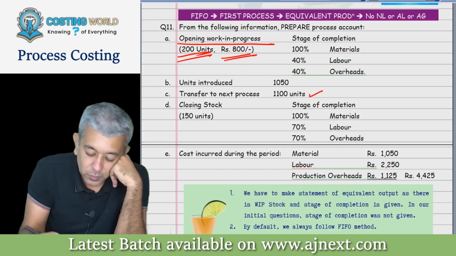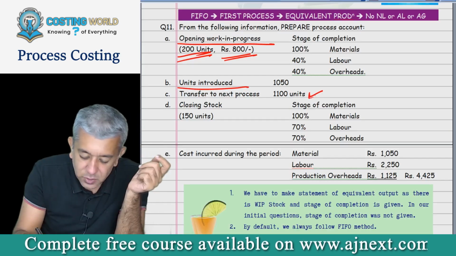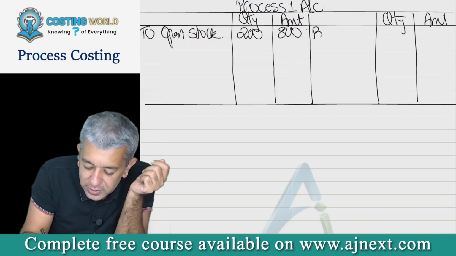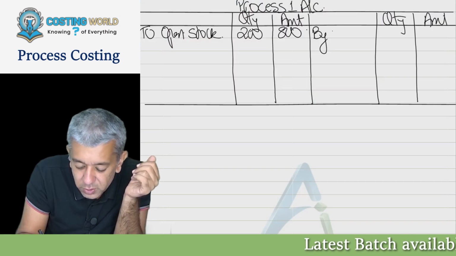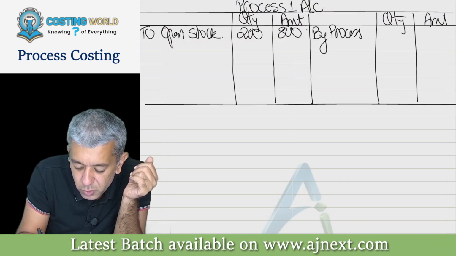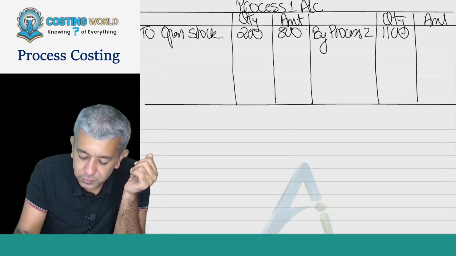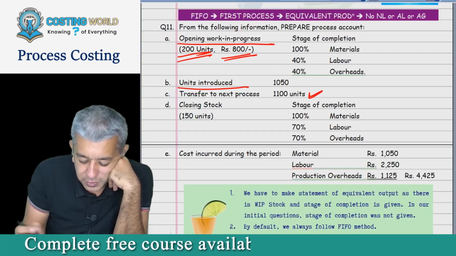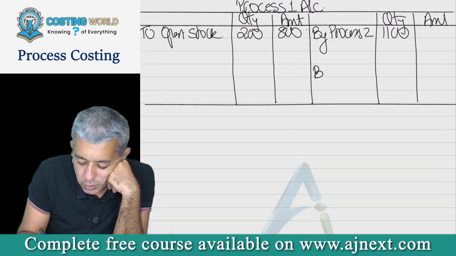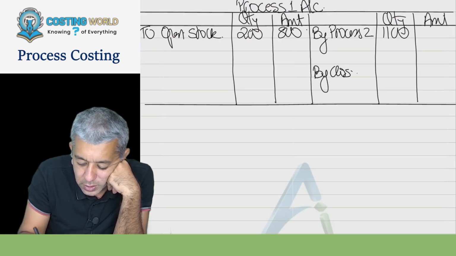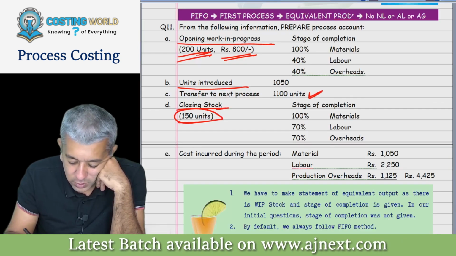Next, units introduced, that we'll see after some time. Transfer to next process, that we all know where it comes. There are no normal losses and so on in the first 3 questions of this. So therefore you can write down: by process 2, how much? 1100. Further, closing stock 150 units. Closing stock, you can write down on the credit side: by closing stock 150 units.